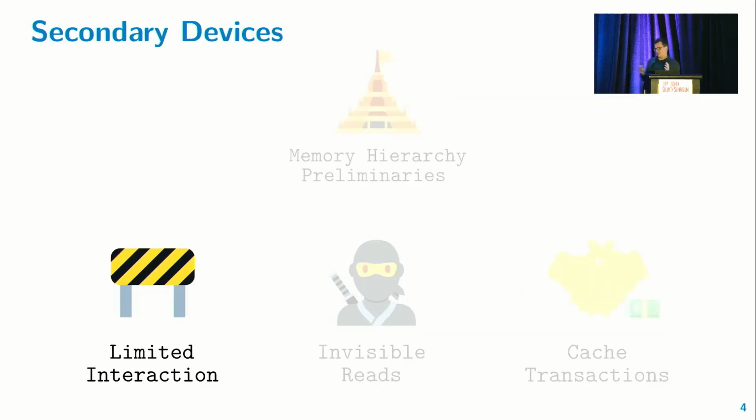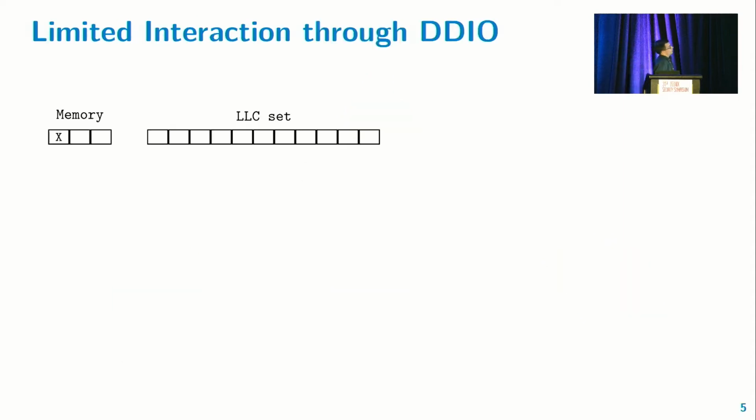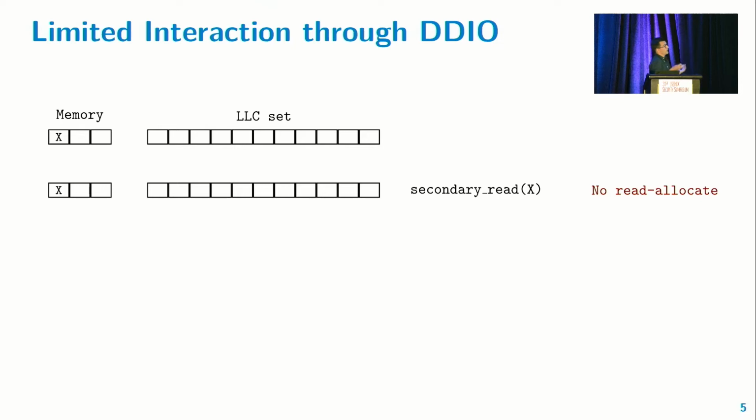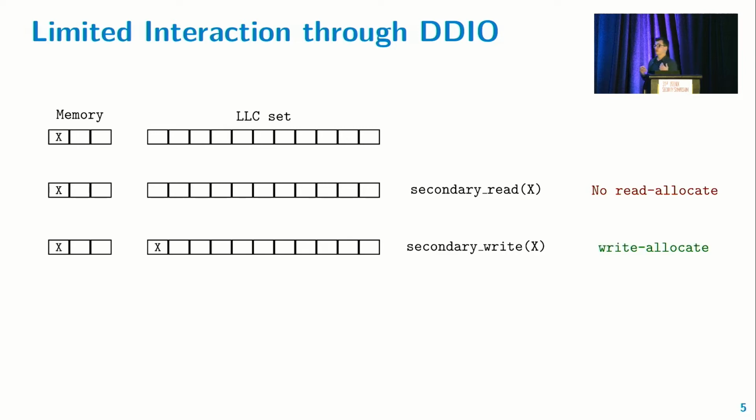Okay, so secondary devices go through the LLC, but they're actually really second-class citizens in this last level cache. If we assume a memory line X, and the secondary device wants to read this line, of course, the line gets served to the secondary device, but it's actually not allocated in the LLC. On the other hand, if the secondary device performs a write, it does get allocated in the last level cache, but not anywhere. So it's constrained. The data can only be pushed to 2 specific ways in this last level cache set, which we call the DDIO region.